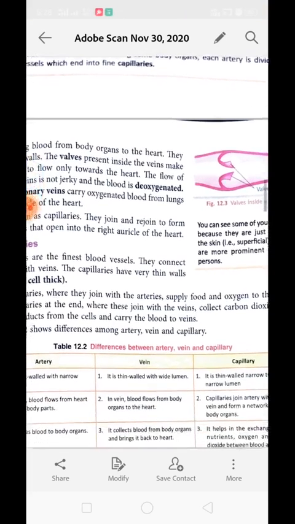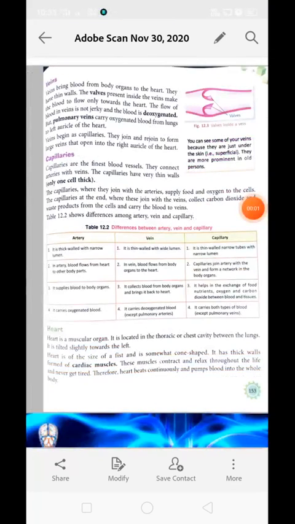Okay, now capillaries. Capillaries are the finest blood vessels. They connect arteries with veins. Actually, multiple branching of arteries forms capillaries, and when these capillaries fuse together, they form veins. That is why the blood flow in veins is not jerky. Understood? The capillaries are very thin walled structures. They are only one cell thick, meaning the layer of a capillary is made up of only one cell.